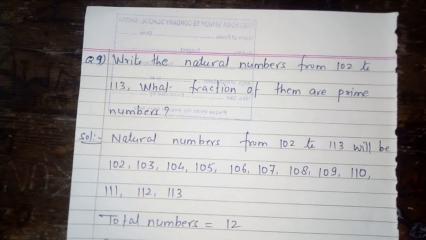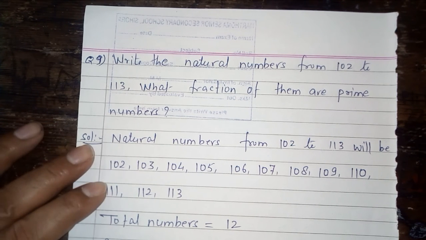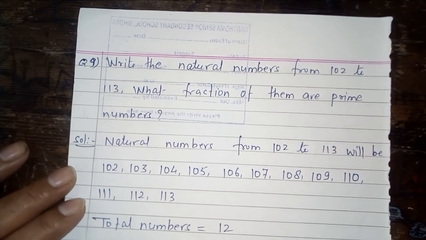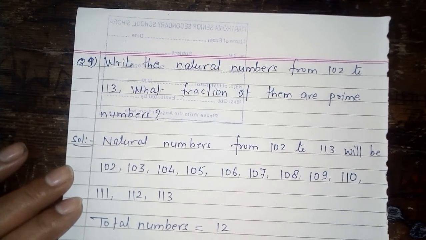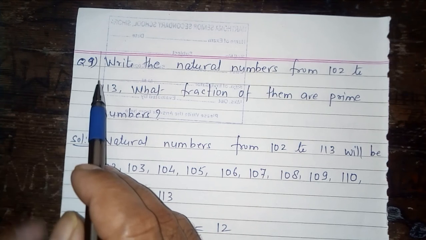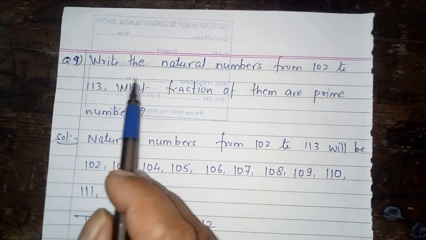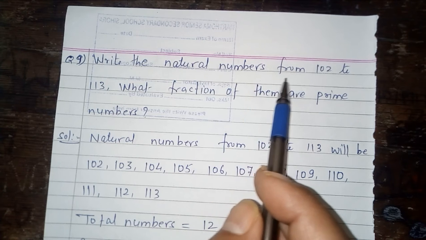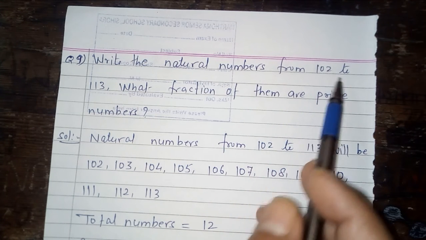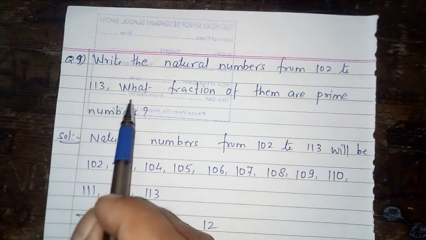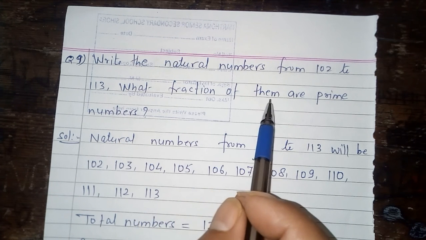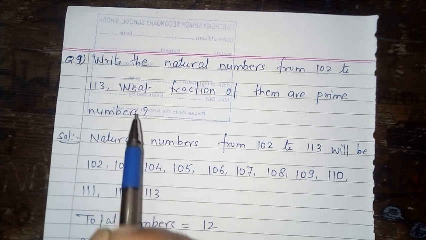Now today let us discuss some problems from your book, page number 136, chapter 7, Fractions. It is your question number 9 from the book. Write the natural numbers from 102 to 113. What fraction of them are prime numbers?